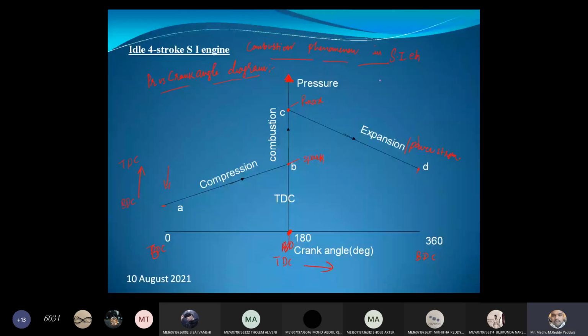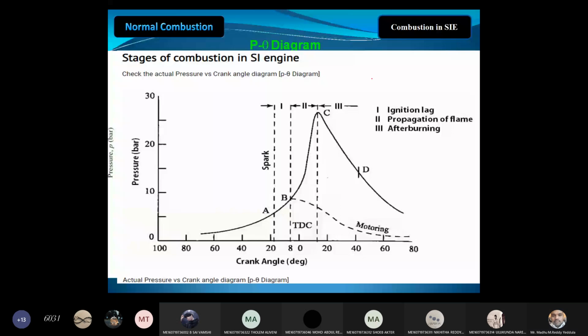So one will be combustion phenomenon in SI engine. Combustion phenomenon means the pressure versus crank angle diagram.